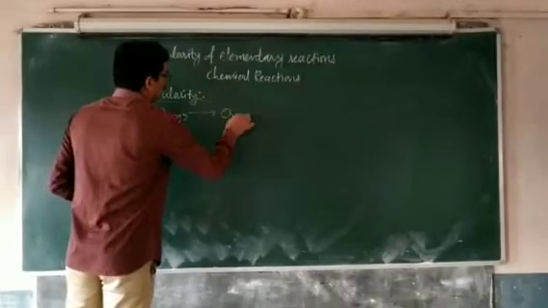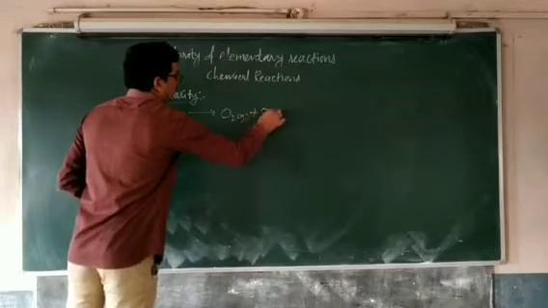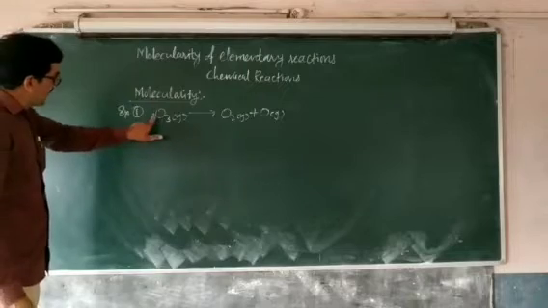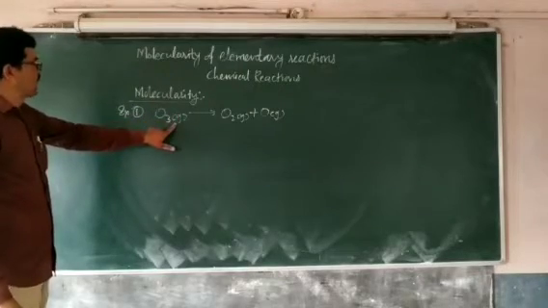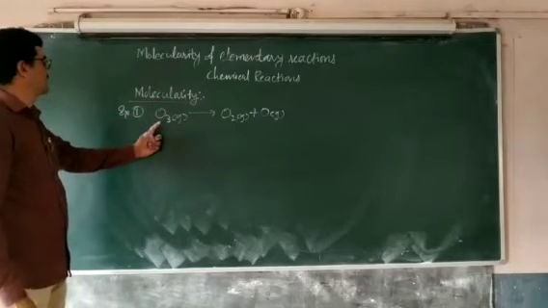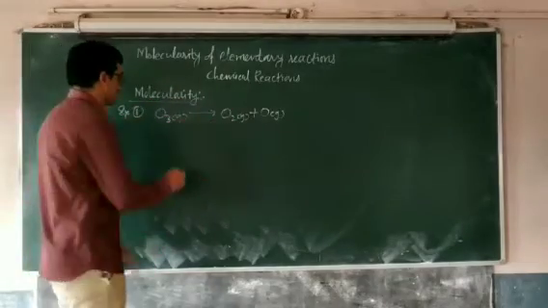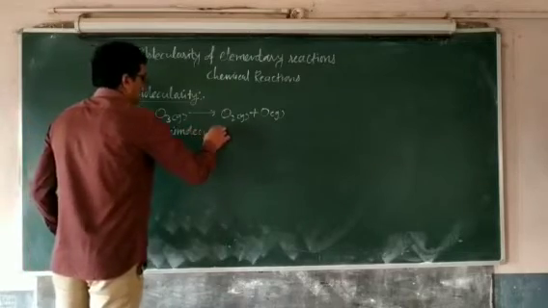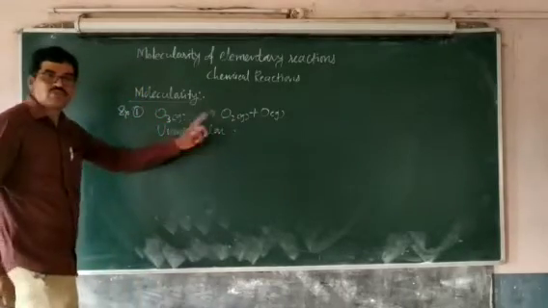Example. In the decomposition of ozone to give O2 gas and O gas, you can see that only one reactant molecule is involved in this reaction, and therefore this elementary reaction is a unimolecular reaction. Molecularity is equal to 1.